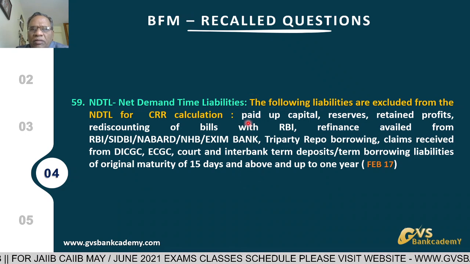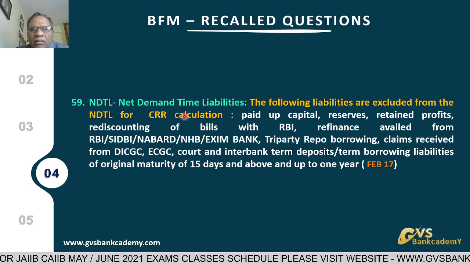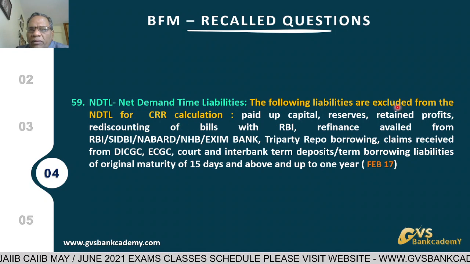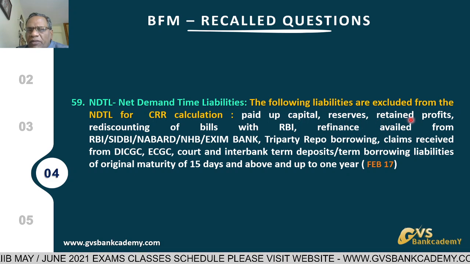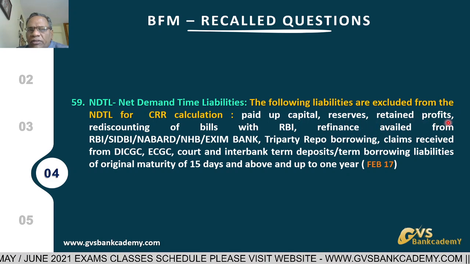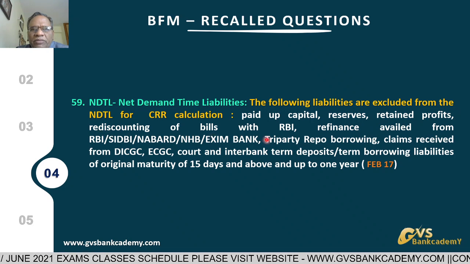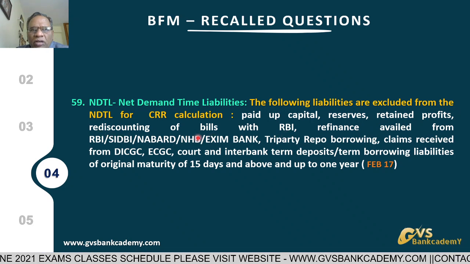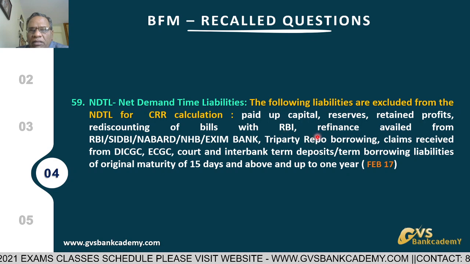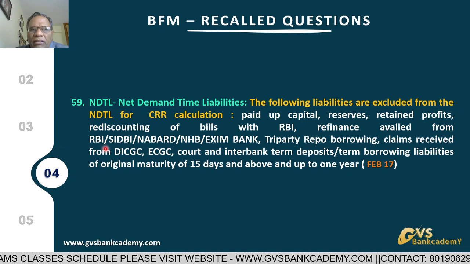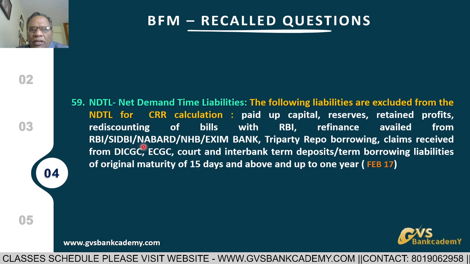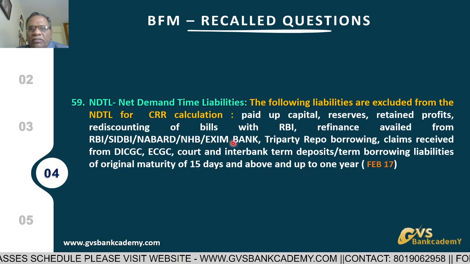What are they? Paid up capital of the bank, excluded. Paid up capital, reserves, retained profits, rediscounting of bills with RBI, discounting of bills with RBI at bank rate, refinance availed from RBI, SIDBI, NABARD, NHB or Exim Bank.